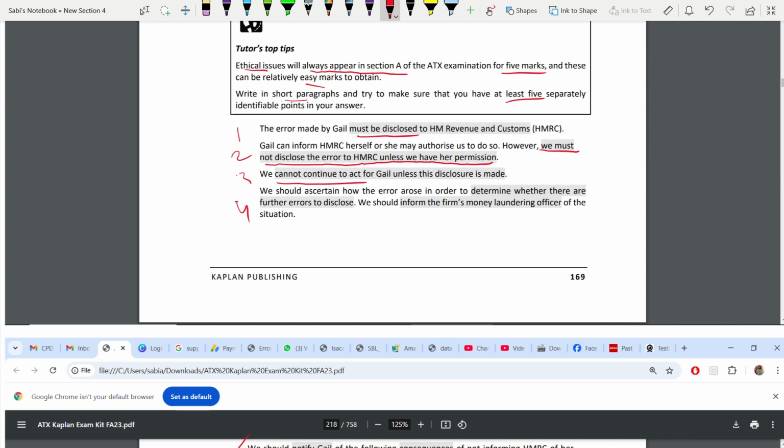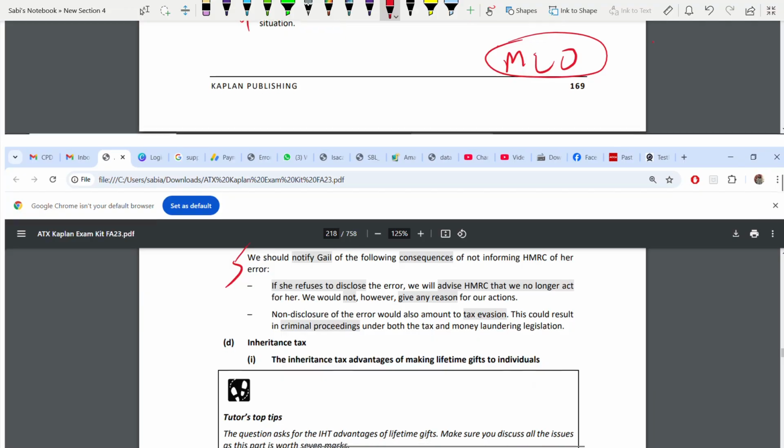Okay. Fourth, you should also see whether there are some further errors to disclose or not. You have to see how the error arose and you should inform this to the money laundering officer, MLO. Mention this in your answer in ethics. MLO, money laundering officer. Coming to the next one.